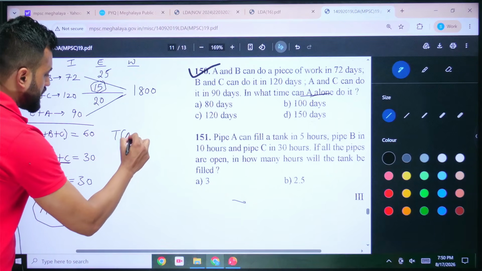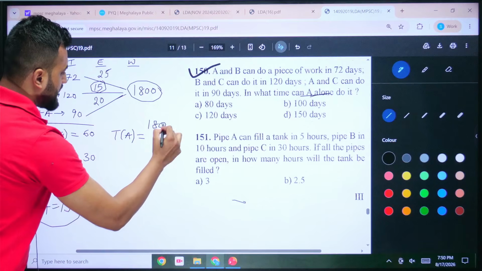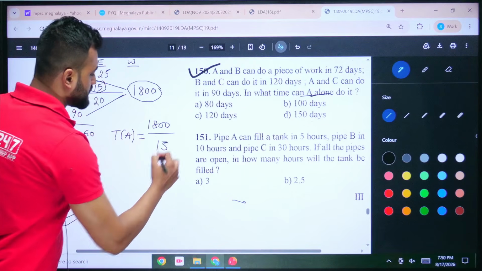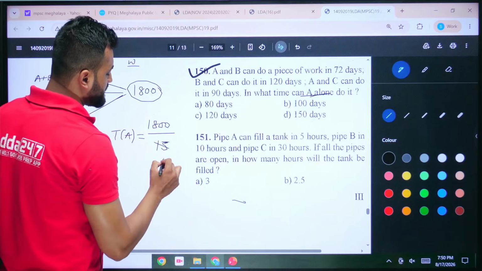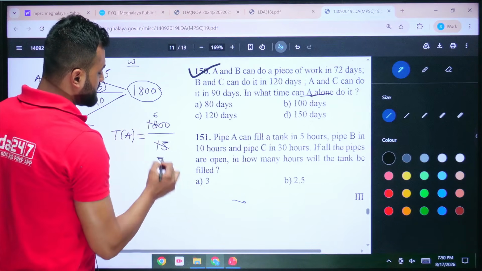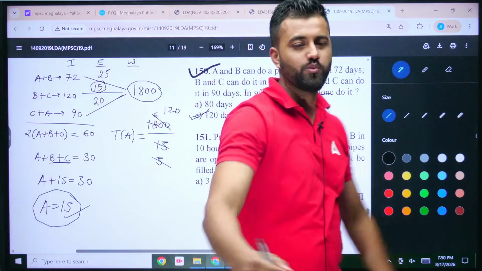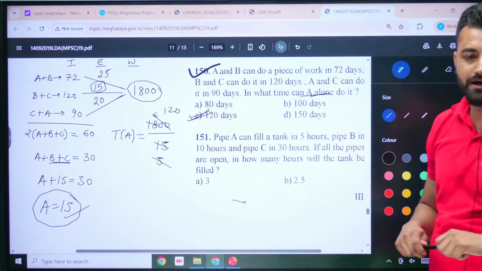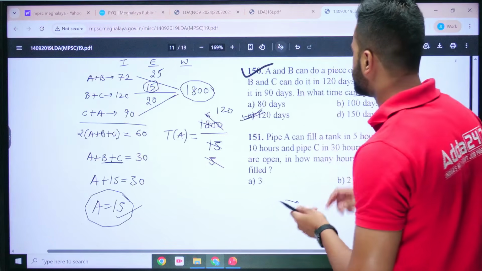Time taken by A will be how much? You will say, sir, this work he'll be doing, 1800 work he's doing. And he's working at an efficiency of 15. This is your answer. Okay. So cancel the unnecessary term. 3 5s are 15, 3 6s are 18, 5, 120. That means 120 days will be taken, my friend, to complete this entire work. Got it? Clear? So in the same manner, you can try another question out here which is given. See this one.